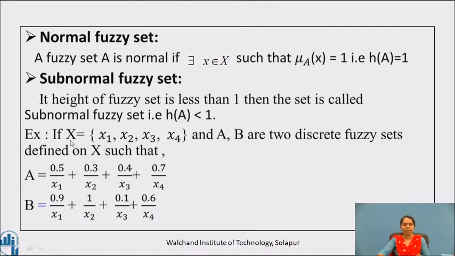For example, if capital X is equal to {x1, x2, x3, x4} is the collection of 4 elements, and A and B are two discrete fuzzy sets defined on capital X such that A is equal to 0.5/x1 + 0.3/x2 + 0.4/x3 + 0.7/x4, and capital B is equal to 0.9/x1 + 1/x2 + 0.1/x3 + 0.6/x4.